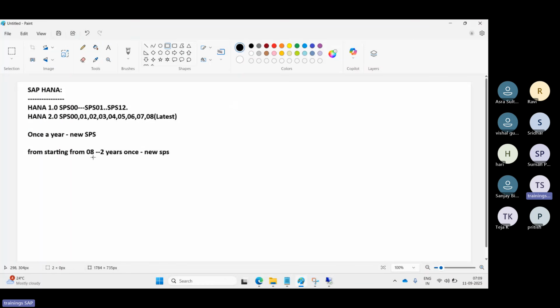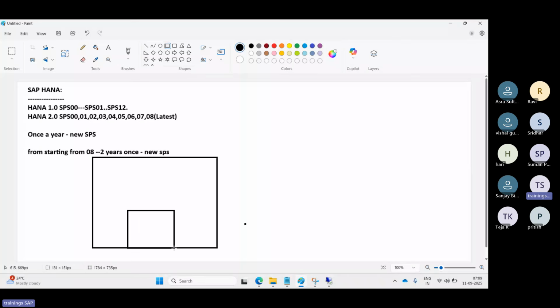This is the operating system, and when you install the HANA database on top of this operating system, you will get only one database. If you install one database, you get only one database. That is, only one SID you will get.